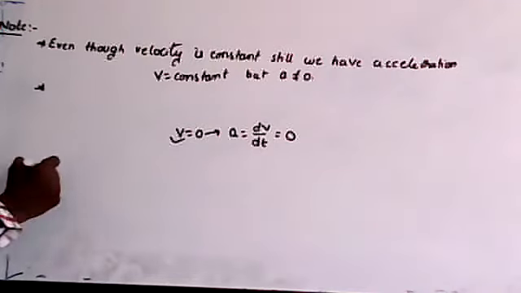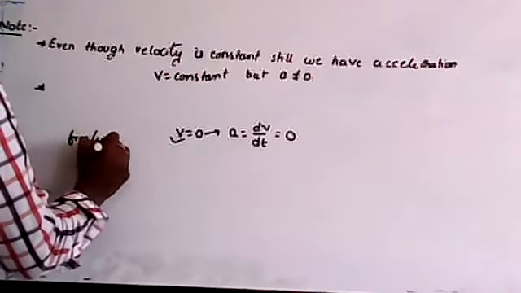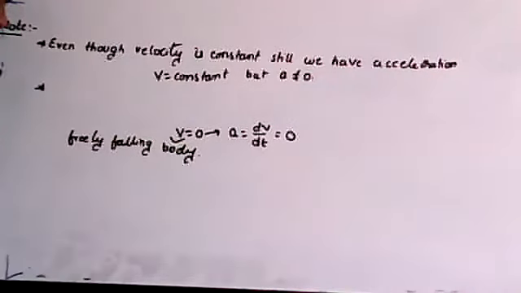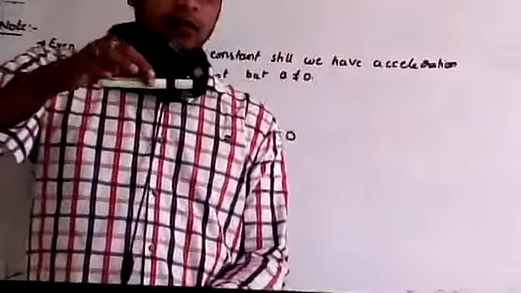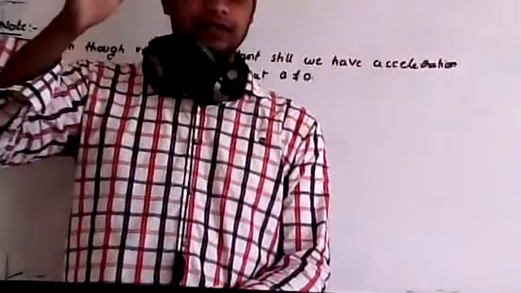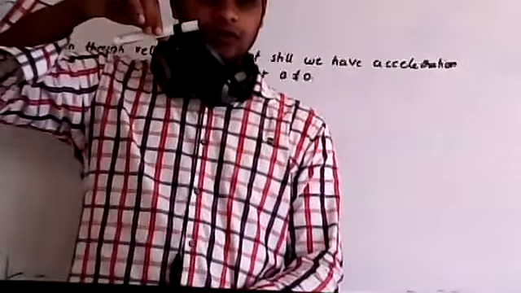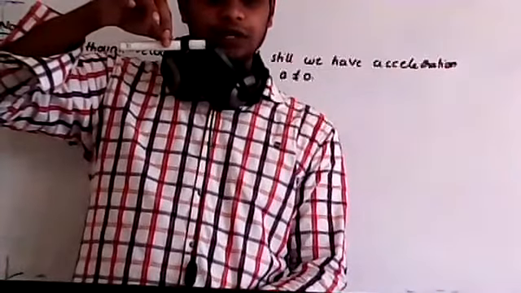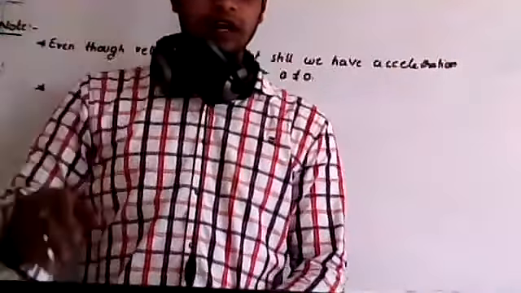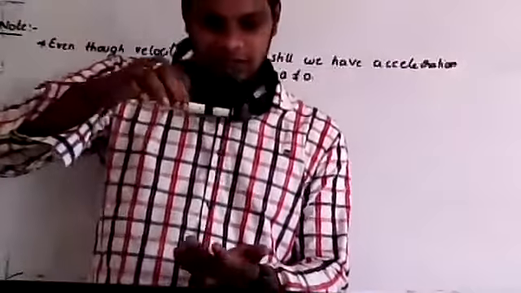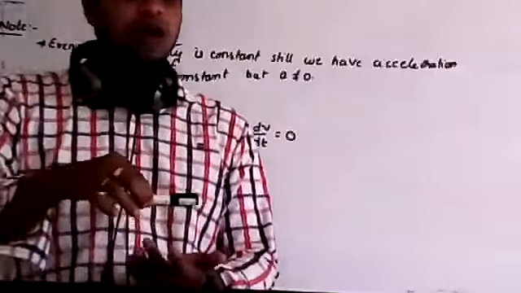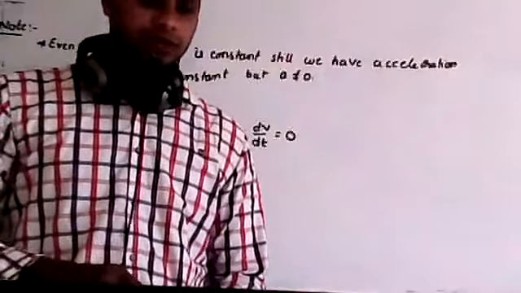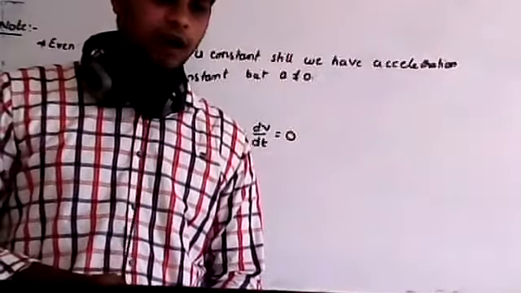That case is called a freely falling body. For example, I will take this body and leave it from some height like this. This is called freely falling. In freely falling, I am not going to apply any force, but still it will fall towards the ground because of the acceleration due to gravity of the earth.